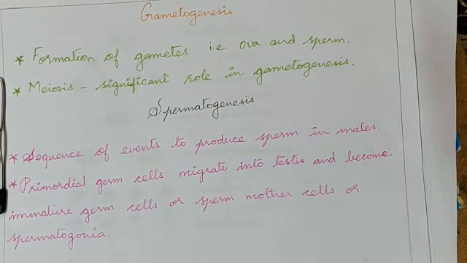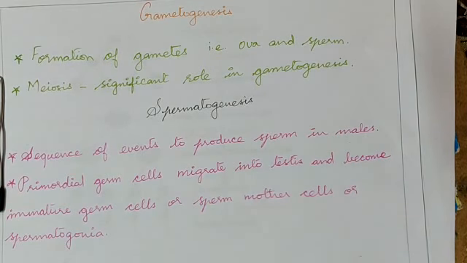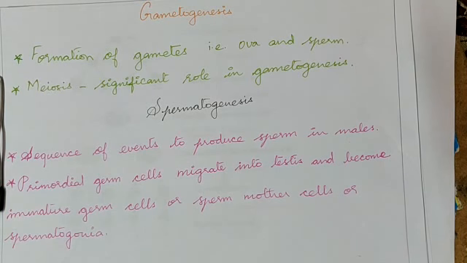So, these primordial germ cells come into the testis and become spermatogonia.